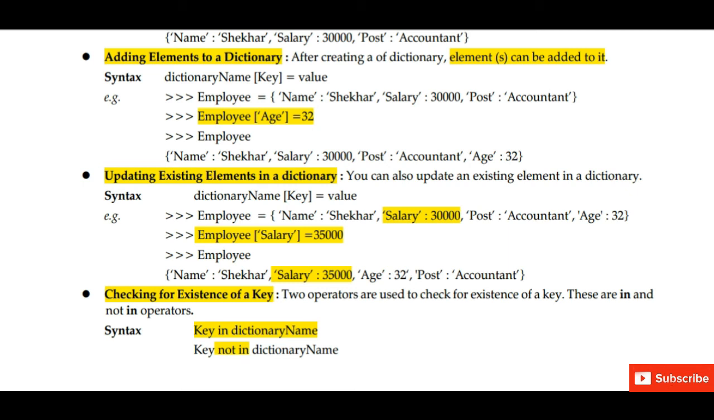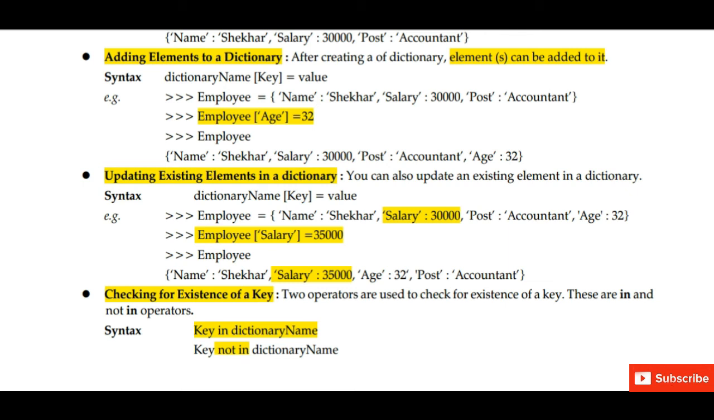After creating a dictionary, elements can be added to it. How we can add the elements? Suppose we have created a dictionary already. Next, we can add any key and we can assign a value to it. So that key value pair will be added to the dictionary.